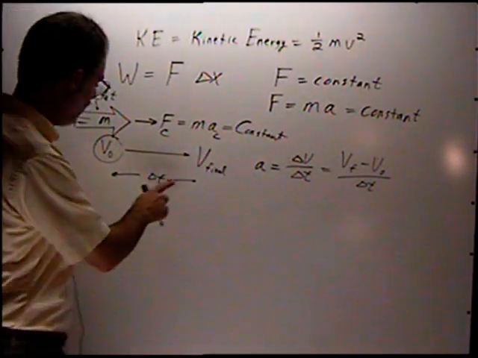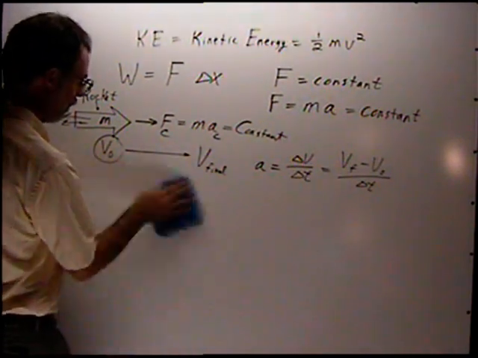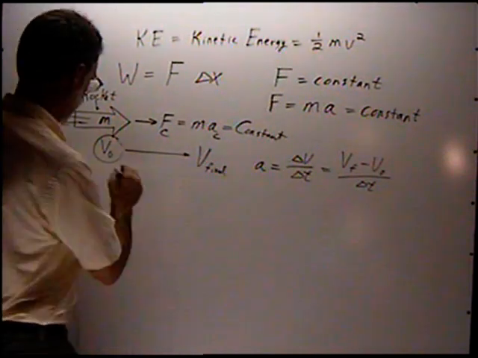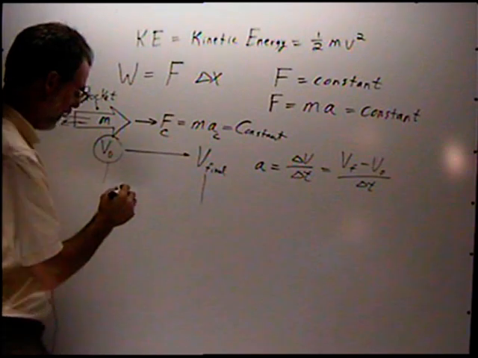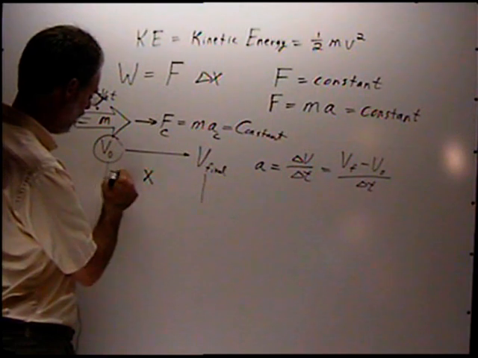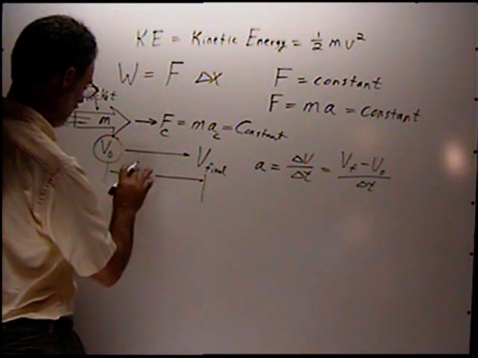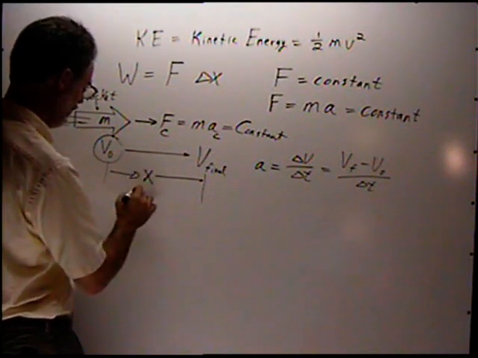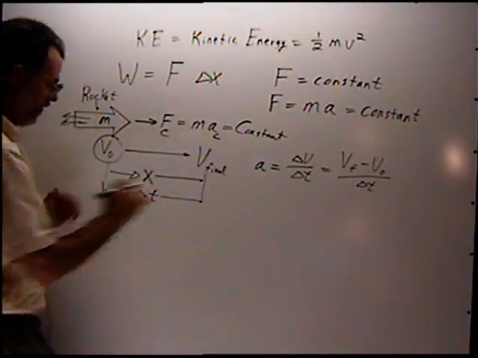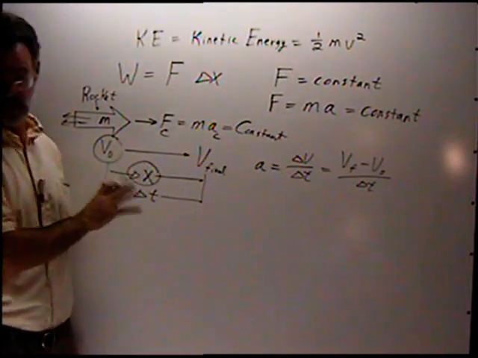Okay. Now, let's look at this. If this force is constant, from here to here, what distance has been traveled? We're going to call this distance x, from here to here, and this x is also, well, we'll call it delta x, and it takes a delta t time to traverse from here to here under constant force. Let's calculate the distance that this has traveled.